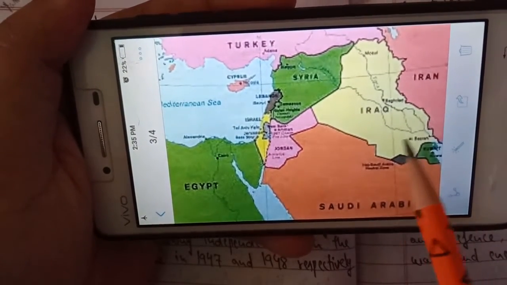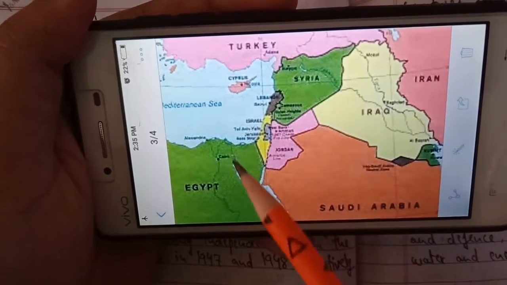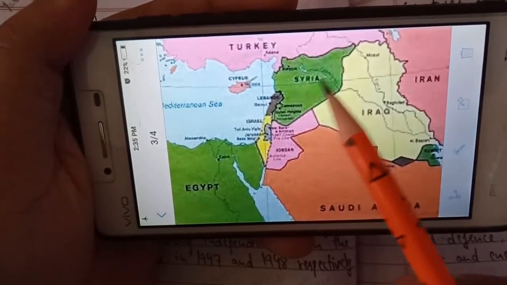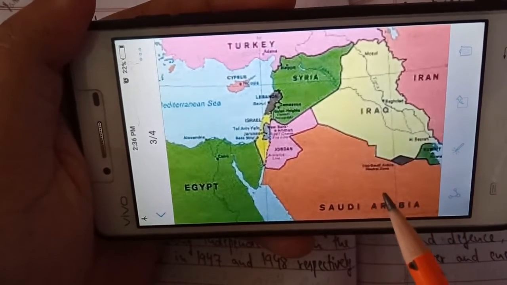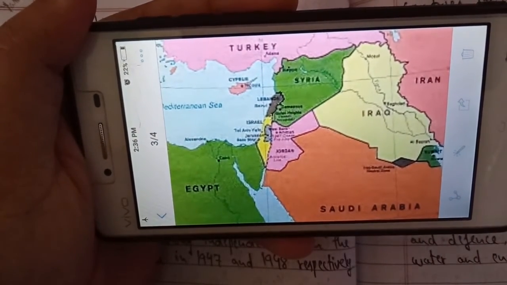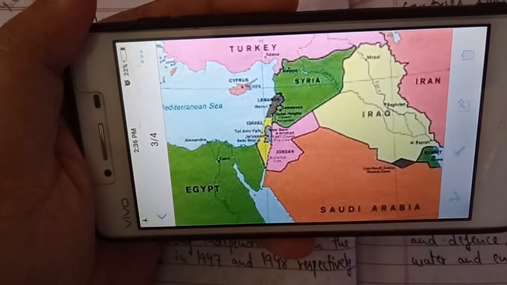So because of this political reason, because of its location as a non-Muslim country in this area where most of the countries are Arab and Muslim dominated, this was one of the political reasons India maintained distance from Israel for a very long time, around 45 years after independence.